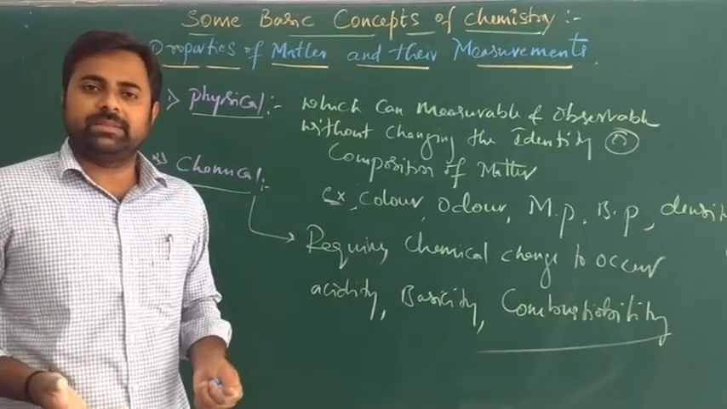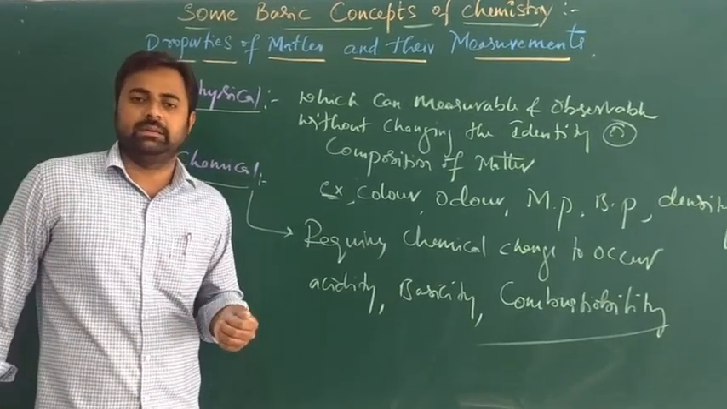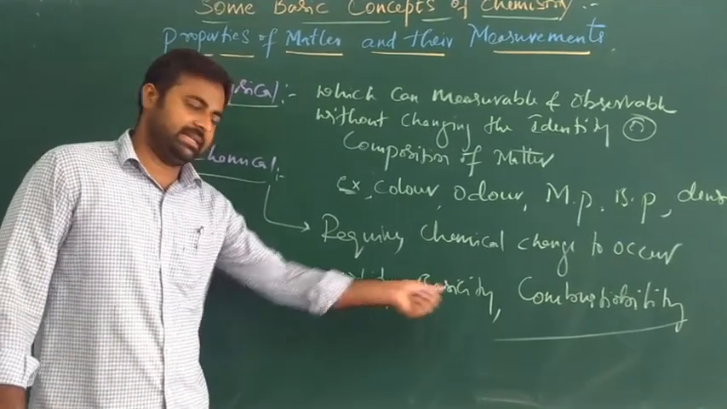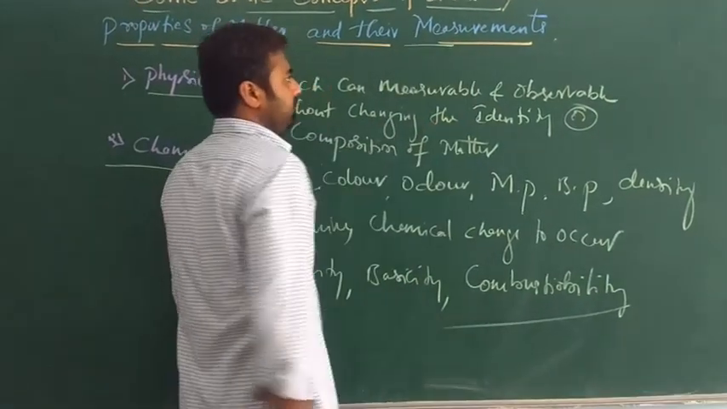Chemical property means if you want to observe the chemical property, a chemical change must take place. So chemical change is required to occur. These are the examples. Okay. Let's move on to the measurements.